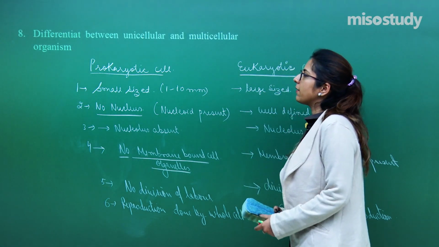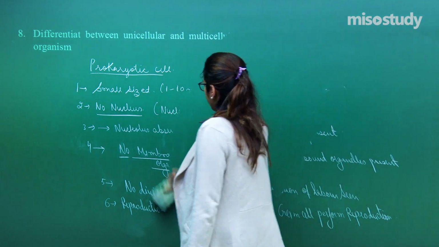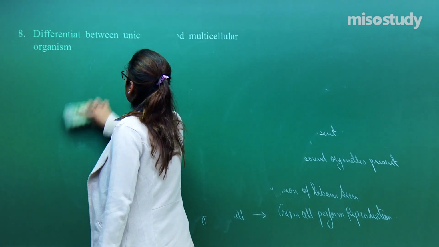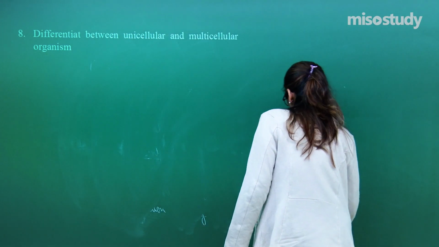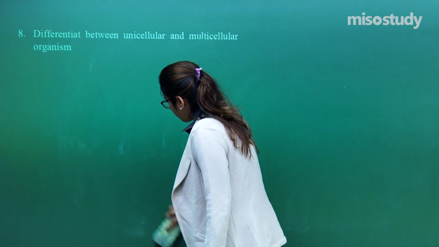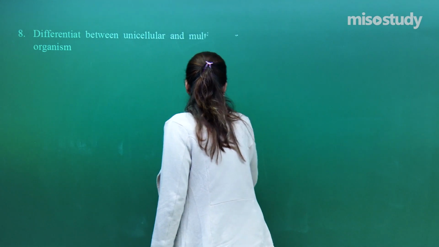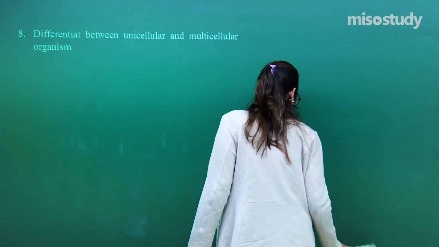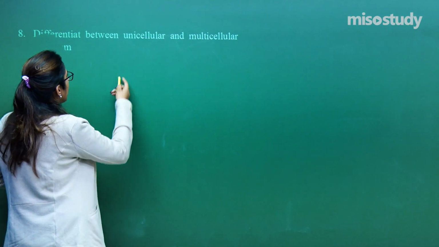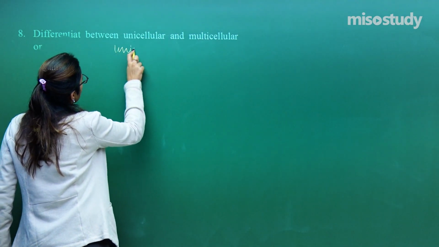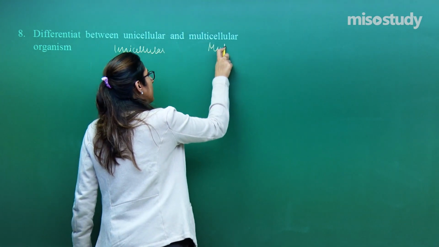The question states: differentiate between unicellular and multicellular organism. You all know about the unicellular and the multicellular organism, but here the question is for 3 marks and you have to attempt accordingly. So, on one side write down unicellular organism. On the second side, write down multicellular organism.